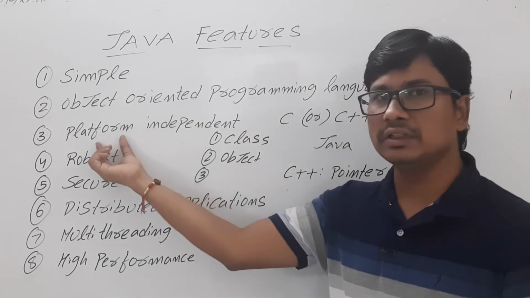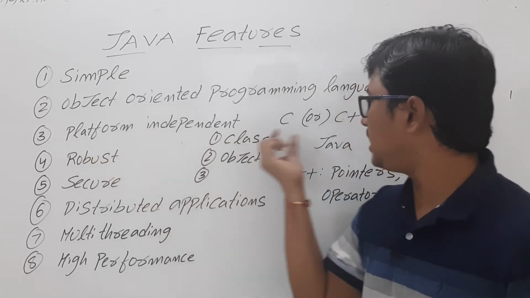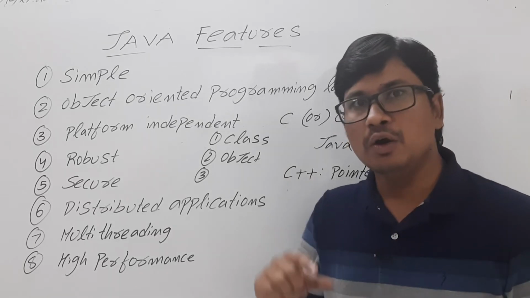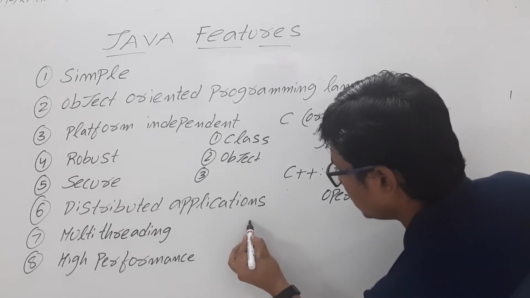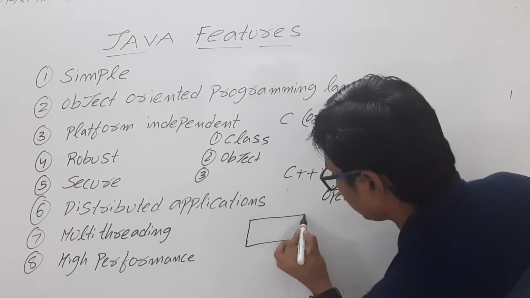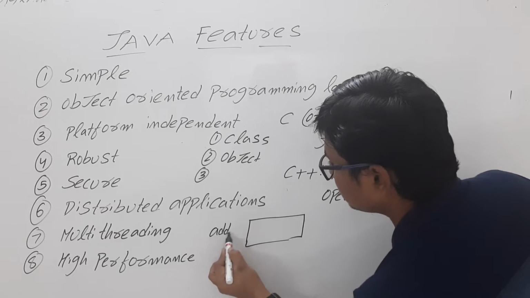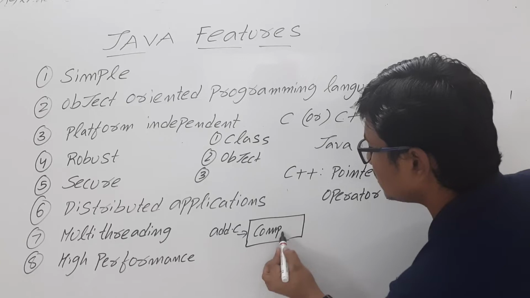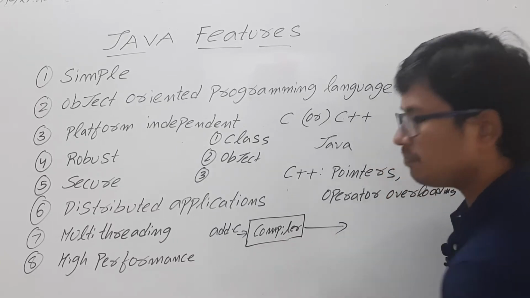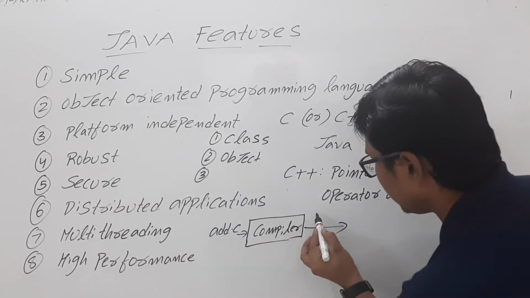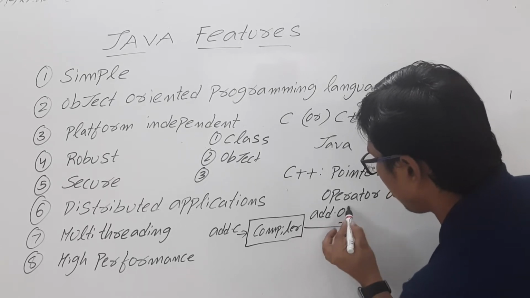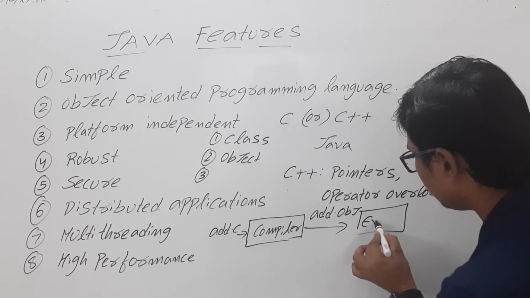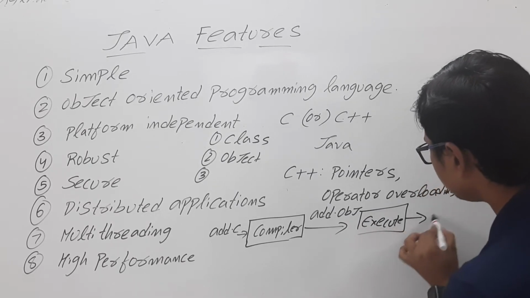And one more important thing, the main drawback of C and C++ is that they are platform dependent programming languages. Let me discuss with an example. Let's say you have written an add.c program and you have compiled it using the C compiler. Once you compile add.c, you will get an add.obj file, meaning an object file. If you execute that object file, then only you will get the output.